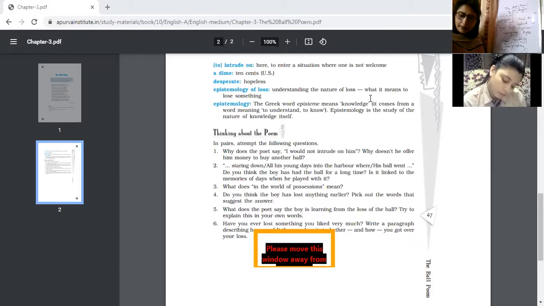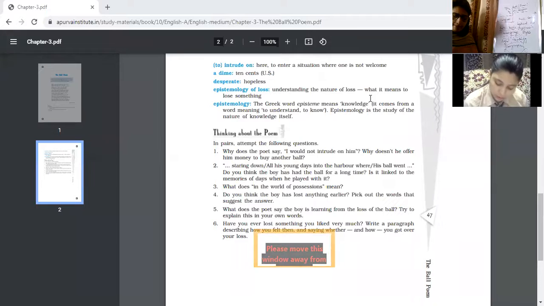The next question is, do you think the boy has lost anything earlier? Pick out the words that suggest the answer. No, it is for the first time. The line explains it: he senses first responsibility in the world of possessions.